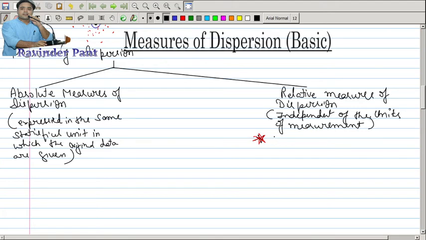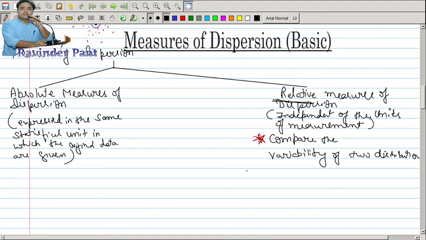So when you want to compare the variability of two distributions or two series, then you will use this relative measure of dispersion, and there are various measures available.